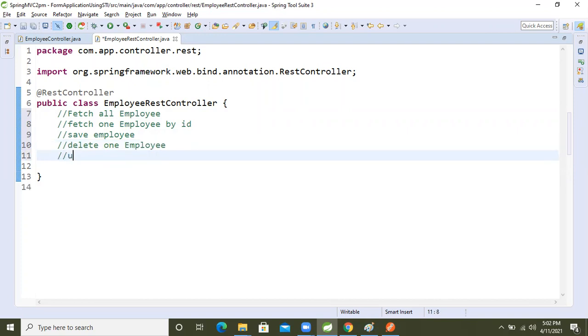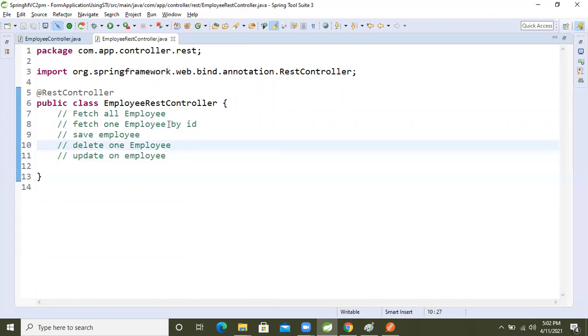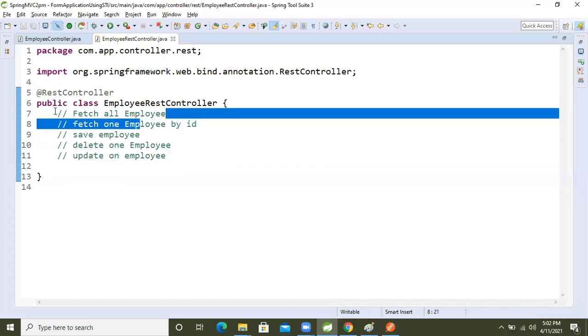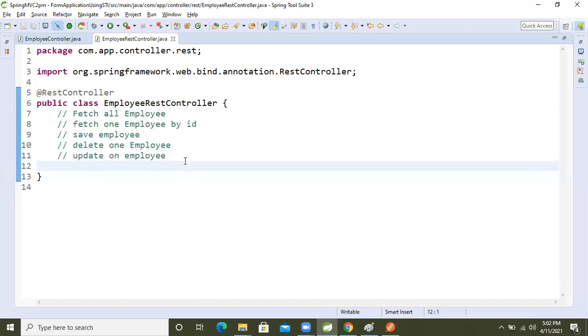Another one: update one employee, right? One operation, two operations, three operations, four operations, five operations. I'm going to perform five operations in our application, right? Five operations.